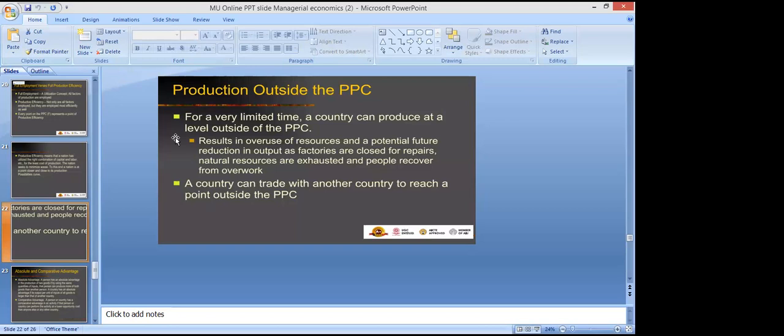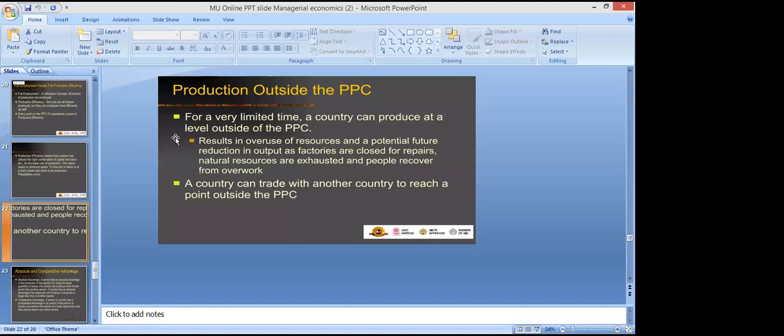So for a very limited time, a country can produce at a level outside of the PPC curve, which results in overuse of resources and a potential future reduction in output as factories are closed for repairs. Natural resources are exhausted and people need to recover from overwork, right? So if a country wants to produce outside the level of the PPC curve, these are the situations that it will lead to.